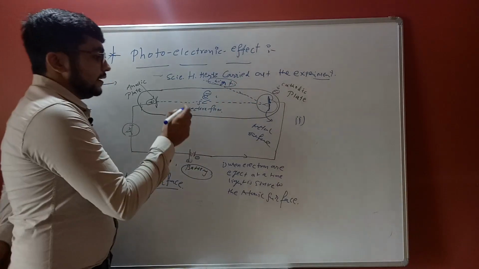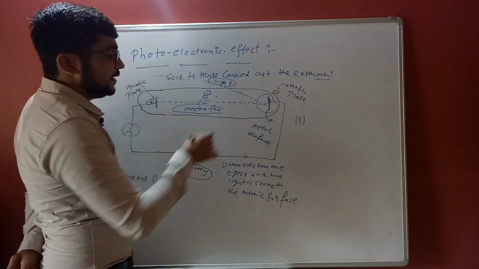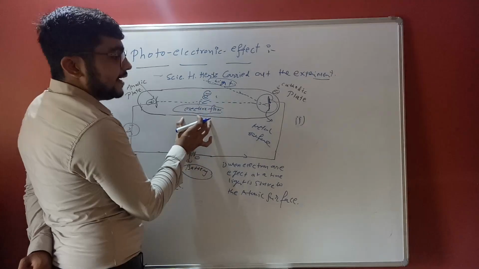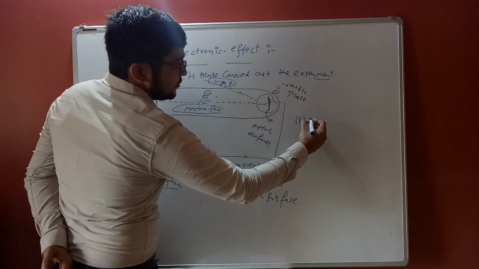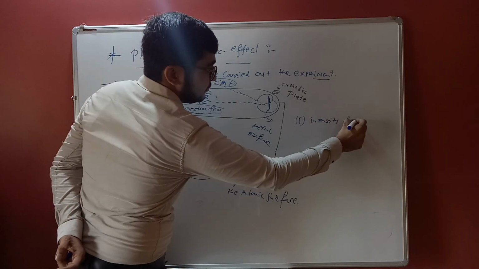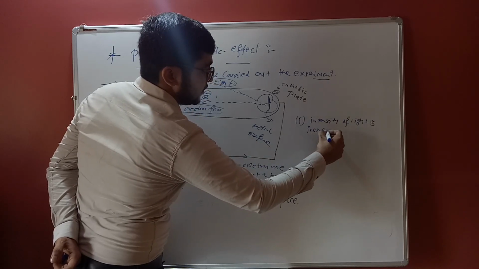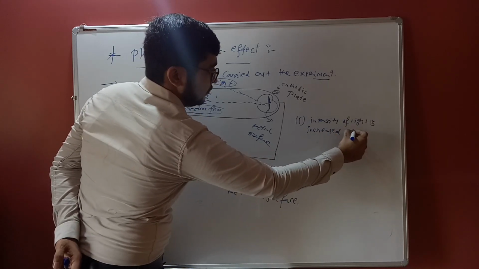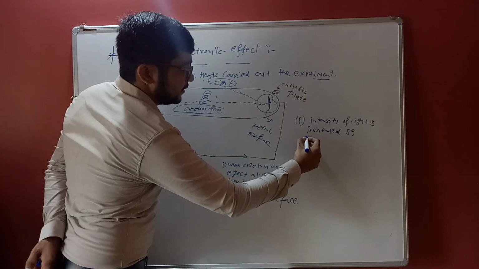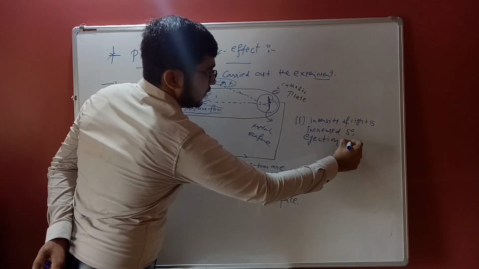So if the intensity of light is increased, the ejection of electrons is increased.